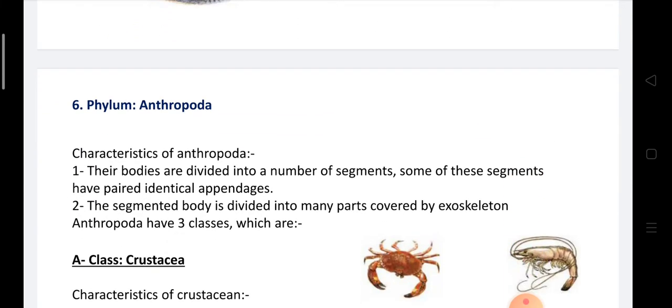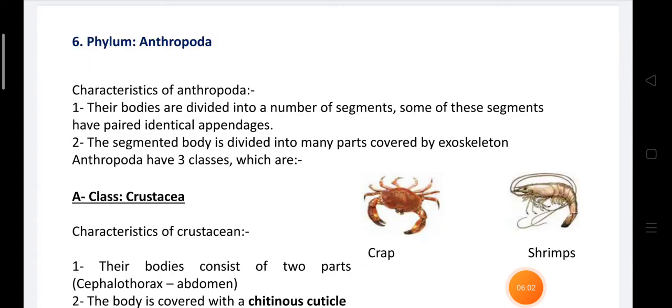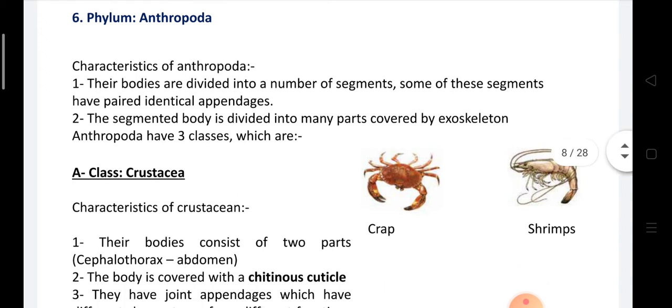Phylum Arthropoda. They are animals whose bodies are divided into a number of segments. Some of the segments have paired identical appendages. This segmented body is divided into parts covered by an exoskeleton for protection. Arthropoda have classes, like Crustacea.